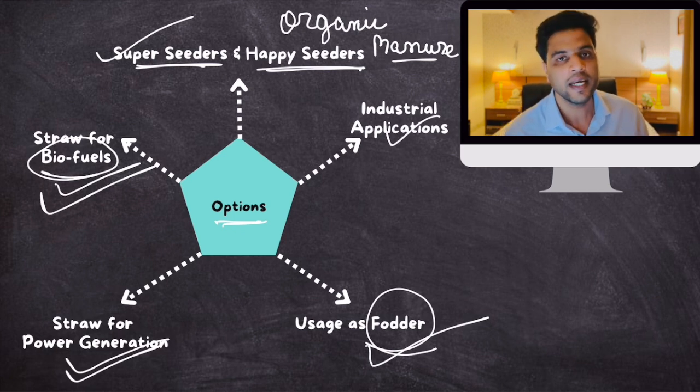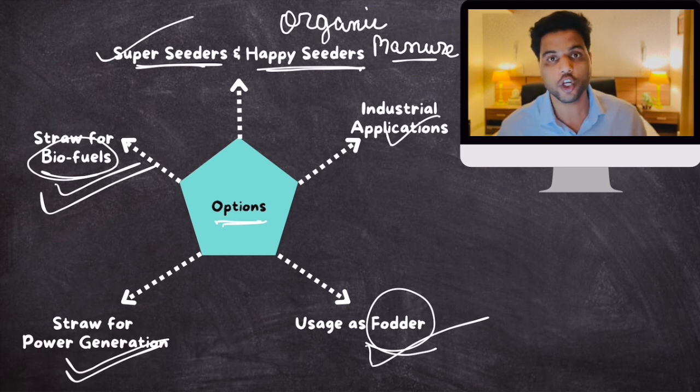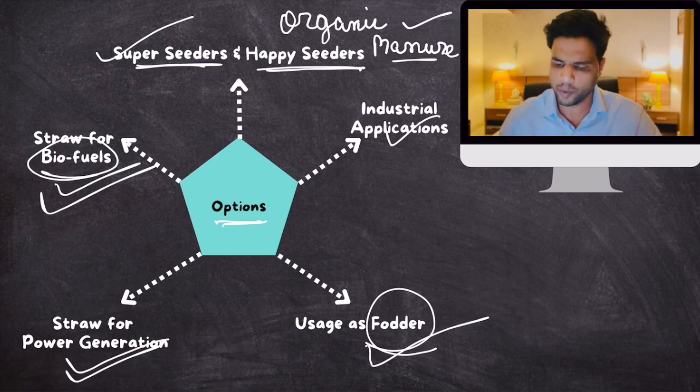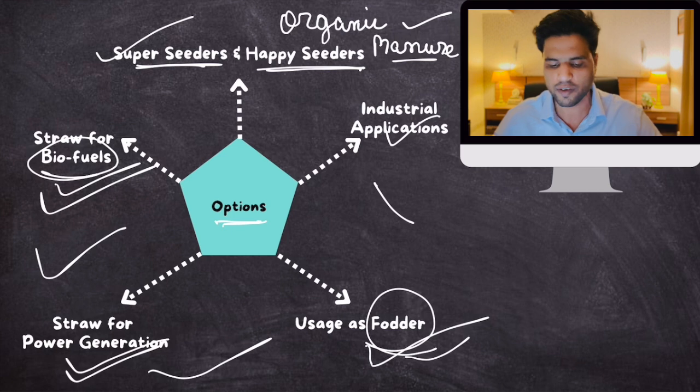So the government has said, well, you can use these super seeders or happy seeders to use this straw as organic manure, or you can sell the straw to us, earn extra money. We will use it for these things. These are the options available to us. But farmers are still not opting for this. Some farmers are, but not many.